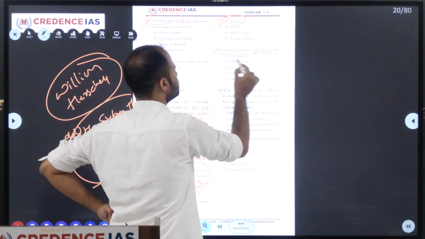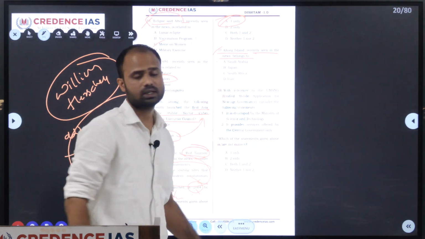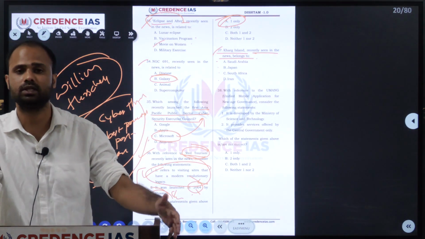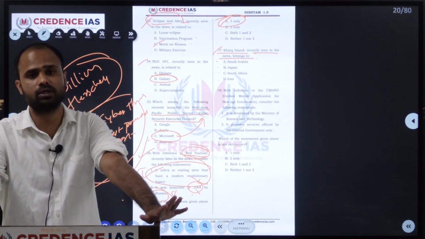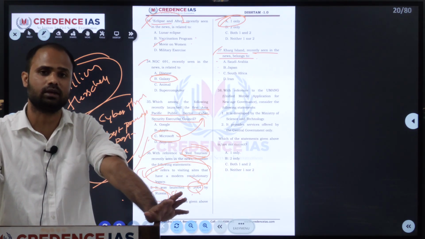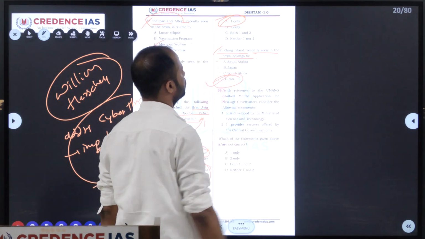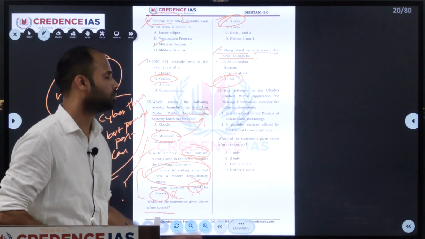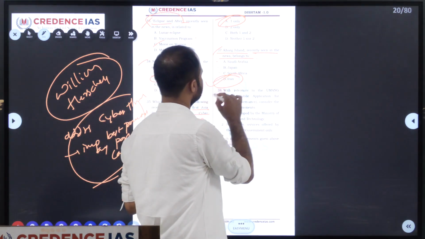Kharg Island, recently seen in the news, belongs to which country? Saudi Arabia, Japan, South Africa, Iran. Kharg Island is a coral island located in the Persian Gulf. It is famous because it is the primary oil exporting terminal of Iran, a major important port for exporting oil from Iran. So next we'll move on to question 38.